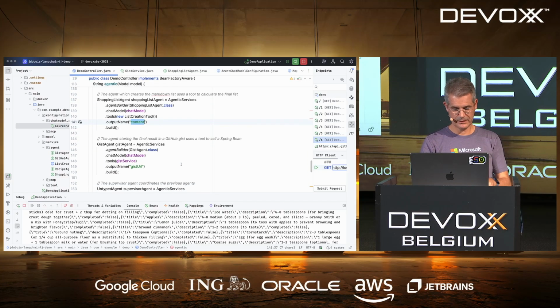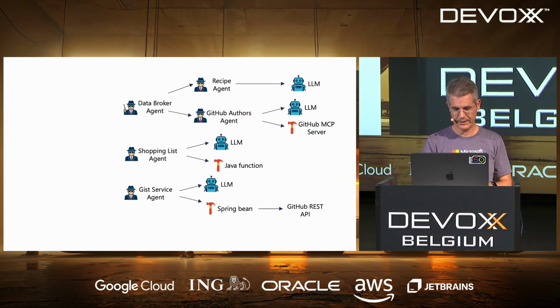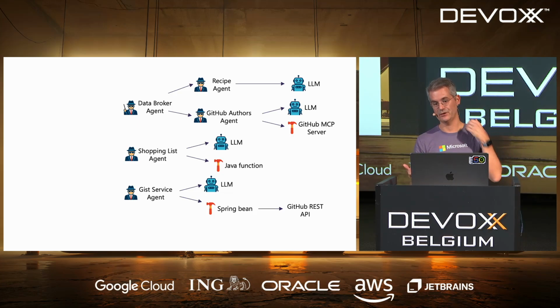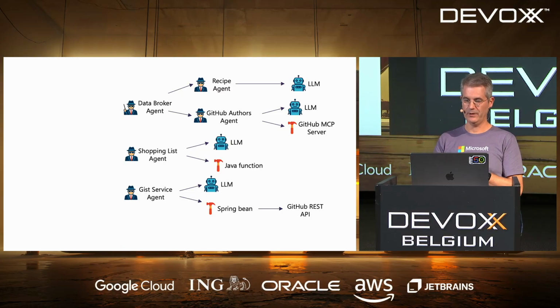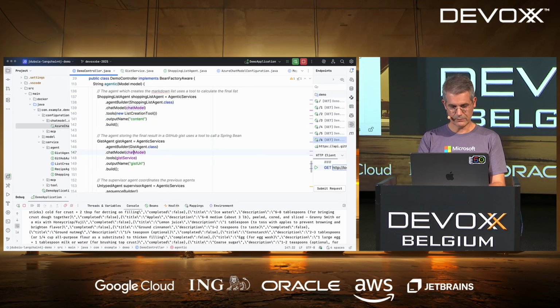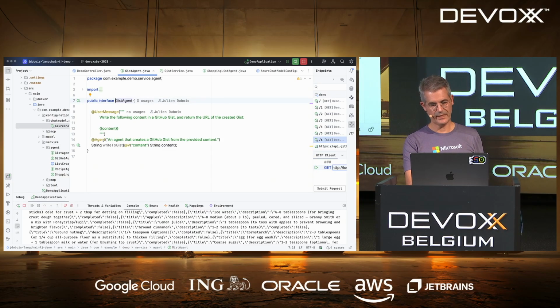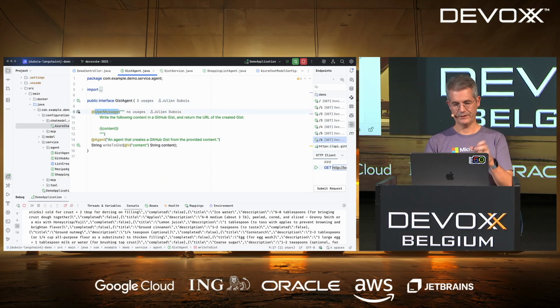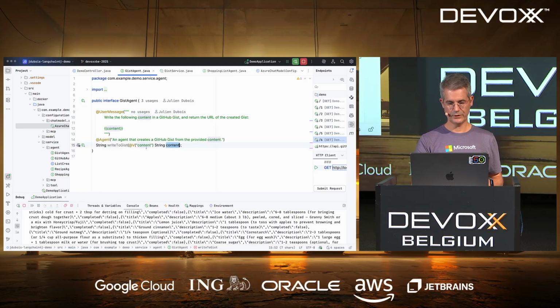Once we have done all of this, we want one last, let me do it graphically, we want one last agent, the GIST service agent. That GIST service agent is able to create a GitHub GIST for you, so it's going to post our shopping list to GitHub. Let's just have a look at it. Same as before, that agent, if we click on it, has an @Agent annotation and an @UserMessage annotation with the text: write the following content in a GitHub GIST, and return the URL of the GIST. And as a parameter, it's taking the content which was created by the previous agent.